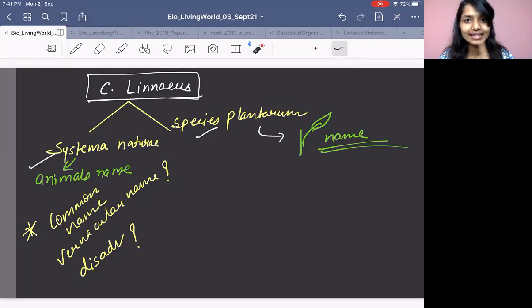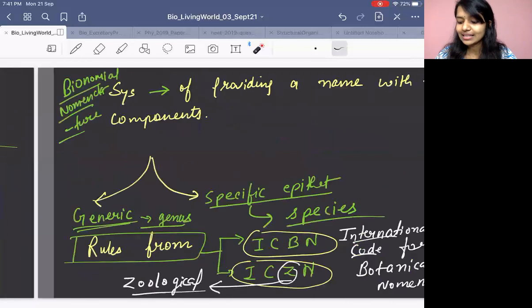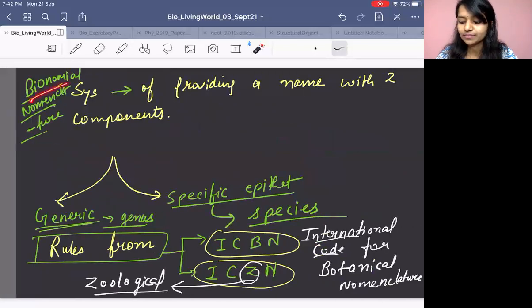One name. The entire world should know. Yeah, we are talking about Mangifera indica. Yes, that is mango, right? Wherever you go, if you are a scientist, you are supposed to know the scientific names. Cool? So that is Carolus Linnaeus, who gave the rules for binomial nomenclature.